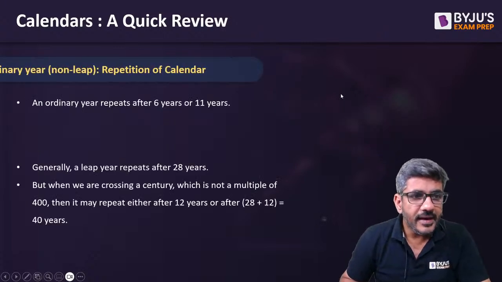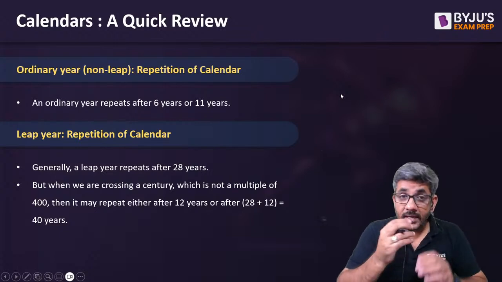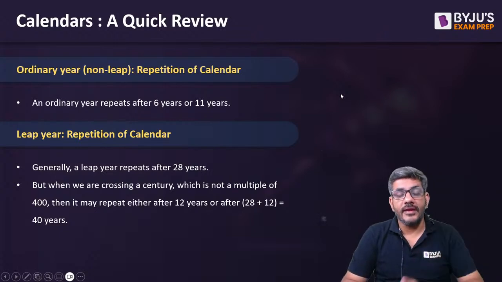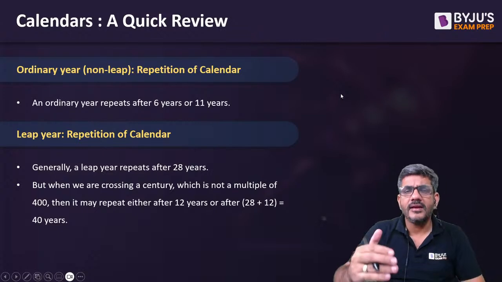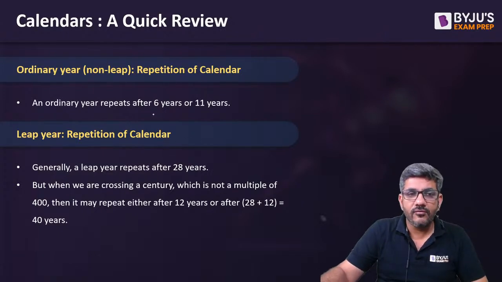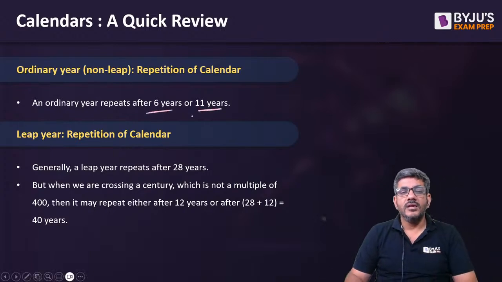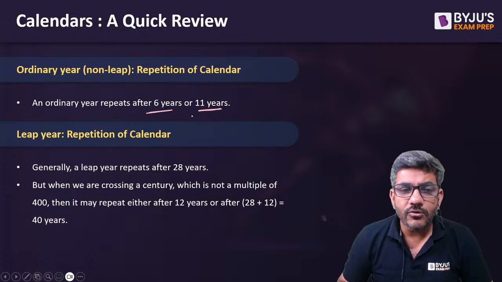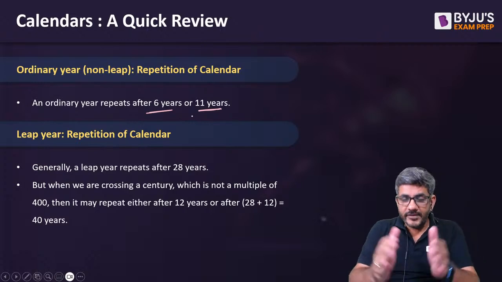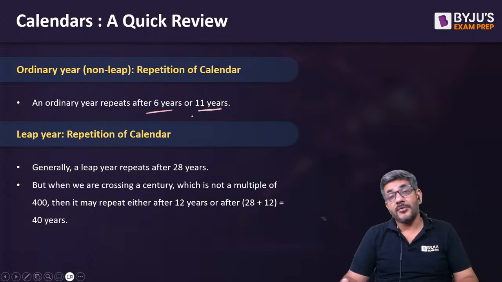Okay. Next thing. An ordinary year. When would the calendar repeat of an ordinary year? In how many years? Ordinary year का मतलब which is not a leap year. A non-leap year's calendar would repeat after 6 years or 11 years. ये 6 और 11 की गड़बड़ इसलिए होती है because sometimes within those 6 years you have got 2 leap years. ठीक है, तो उसकी वजह से प्रॉब्लम आती है.